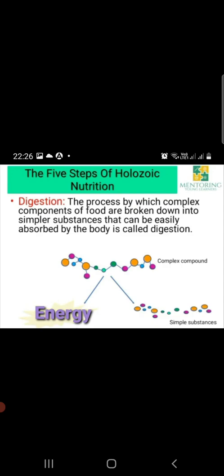For instance, carbohydrates are broken down into simpler substances during the process of digestion. The organisms have different digestive organs that help in doing this. During digestion, the complex molecules are broken down into simpler molecules with the release of energy.